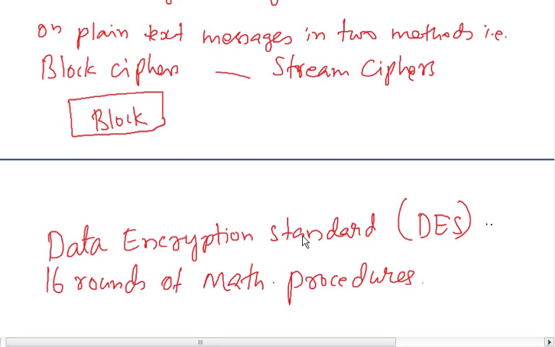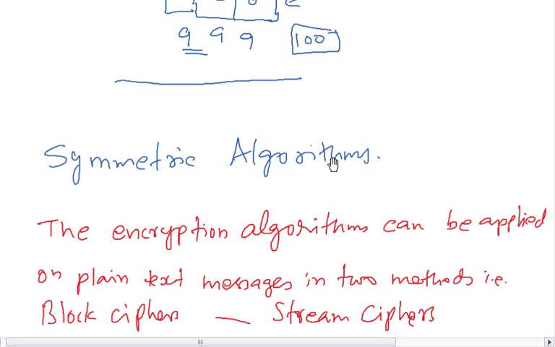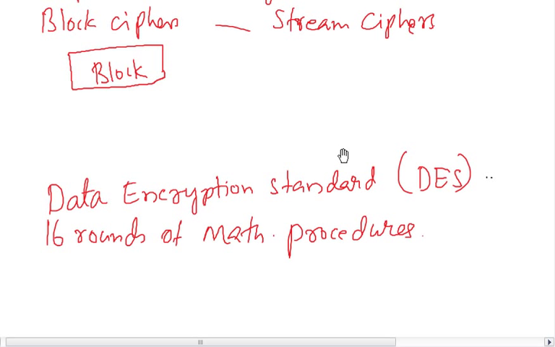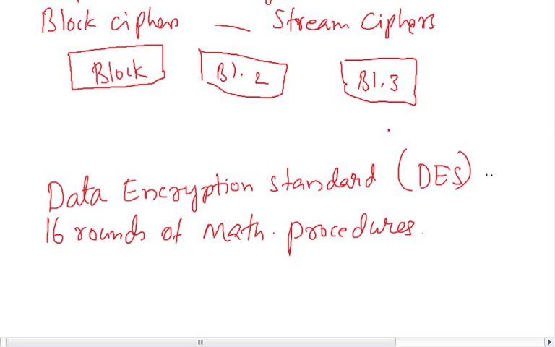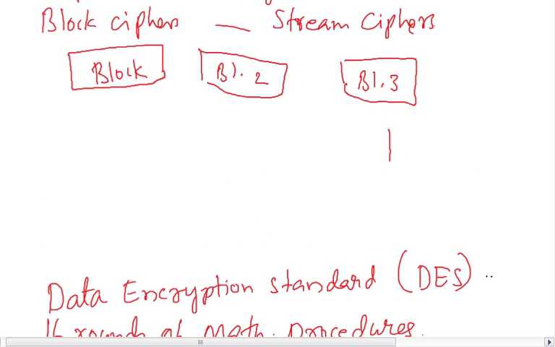Block ciphers means you take a message and cut it into different blocks: block number 1, block number 2, and block number 3. When you encrypt this data, you will get the ciphertext.